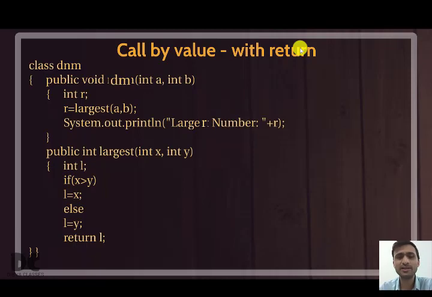Okay. So here is a small program and the program is to find the larger number between 2 numbers. We'll be doing this program using all types of concepts, that is call by value with return, call by value no return, call by no value with return, call by no value no return. Okay. So can you see this? There are 2 functions, public void dm, this one, and public void largest, this one.